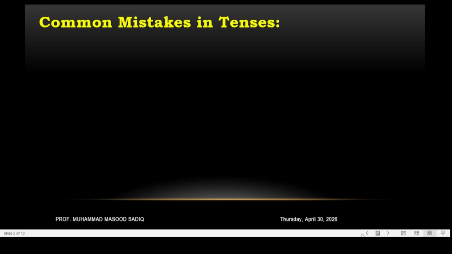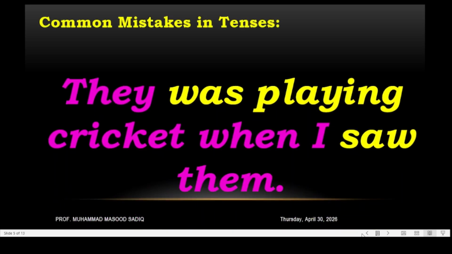The next one is: They was playing cricket when I saw them. The second part of the sentence with the subordinate conjunction when is correct over here. But the first part, the main clause, is wrong, because they is a plural pronoun and was is a singular one.